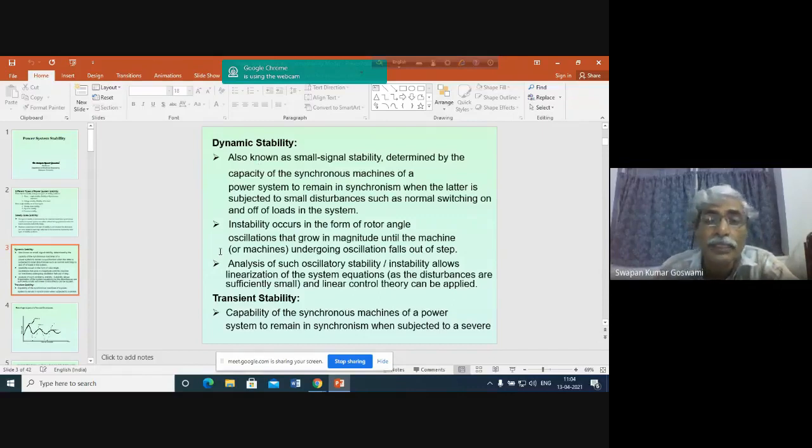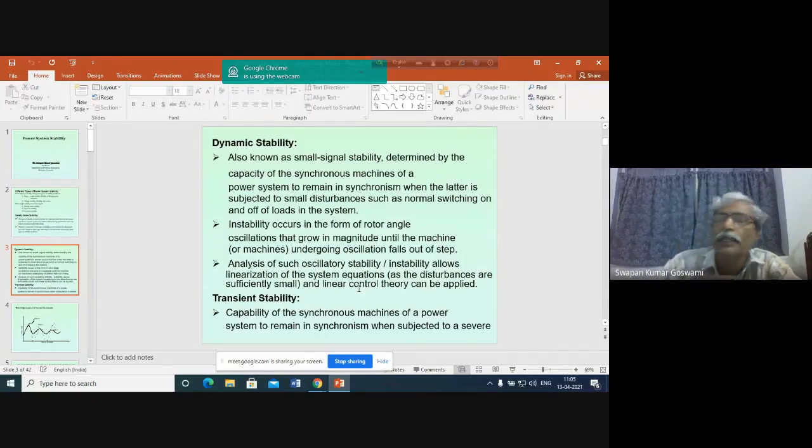So, the analysis of such oscillatory stability. Obviously, since the loads are always changing, the system will be in continuous oscillation. So the analysis of oscillatory stability or instability allows linearization of the system equation.